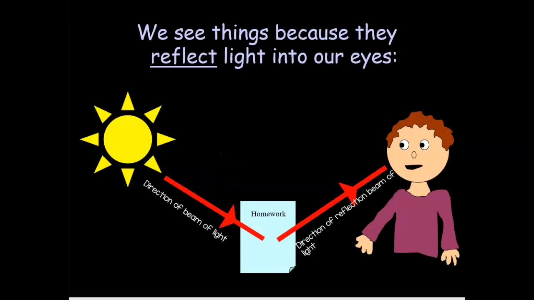We see things because they reflect the light into our eyes. So here's the direction of the beam of light. Here's a flat piece of paper, and this is the direction of the reflection of the beam bouncing off. Okay, the beam of light bouncing off and into our eyes. That's how we see it.